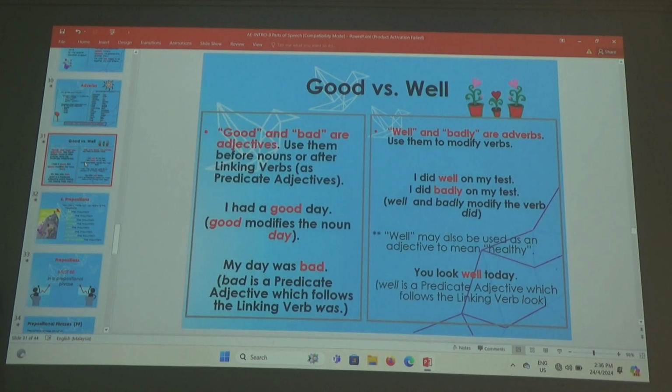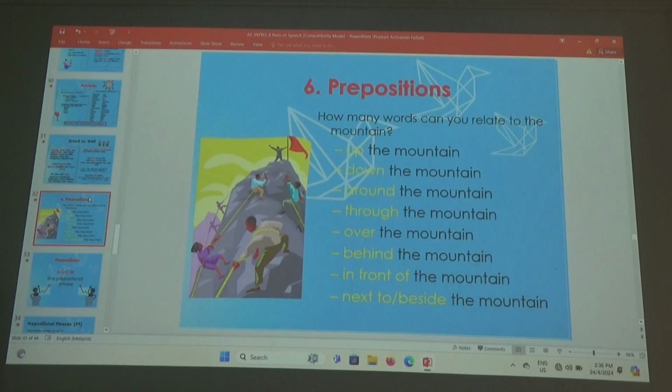Okay, we're done with adverbs. Okay, let's go to prepositions now. In Korean language, do you have prepositions? I believe you have. Yeah, you have. But sometimes they don't correlate. They don't meet. In Korean, you may use a different preposition, but in English, probably it is a completely different preposition. Is that okay? Let's try and understand some of it.